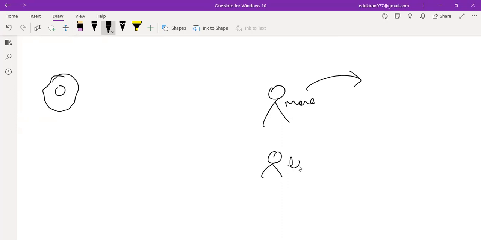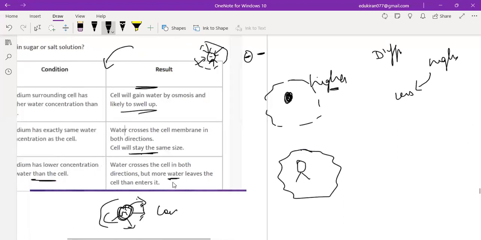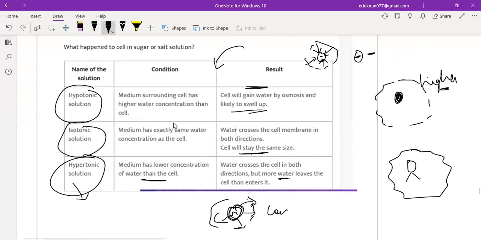If it has less water, it will take. If it has medium water, then it will be neutral. Spill it less, take it and swell, and this will be neutral. Clear? So this is what you have to remember.